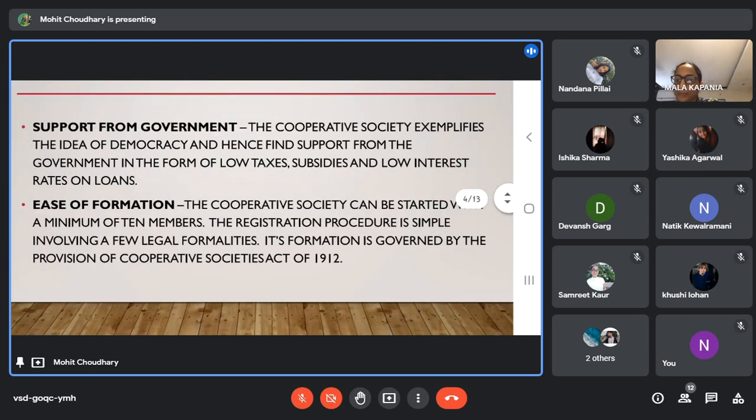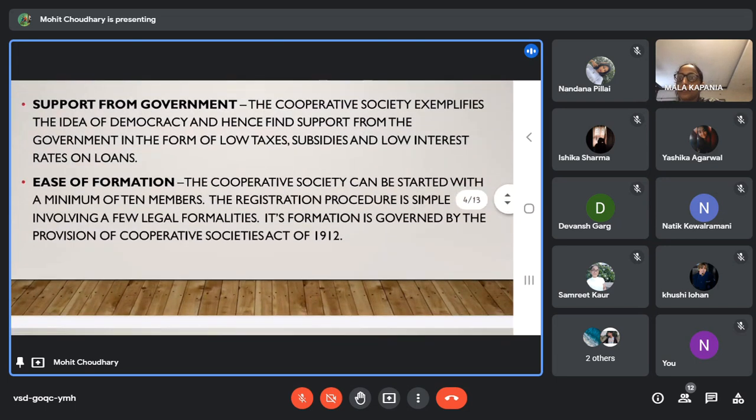Support from government. As a cooperative society helps the society and members and is based on democratic principles, the government also supports them by providing benefits on low taxes. They provide subsidies and they also provide loans at low interest to the cooperative societies.